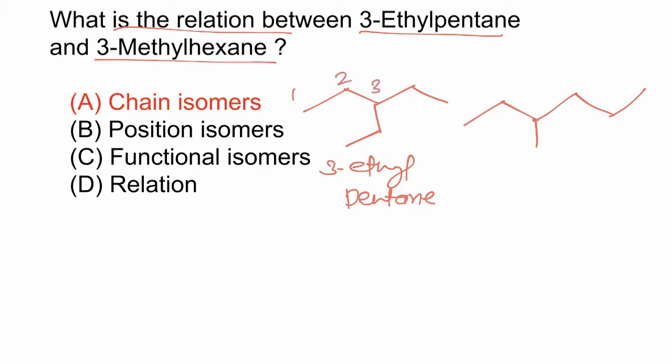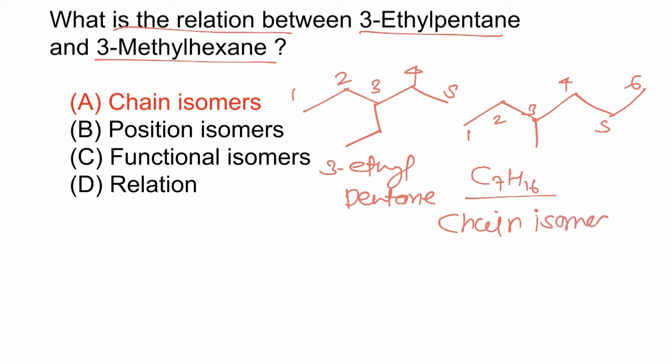This molecule has 1, 2, 3, 4, 5 carbons, while this molecule has 4, 5 and 6 carbons. Both molecules have the same molecular formula, C7H16, but they differ in the number of carbons in the main chain, hence they are chain isomers, and the correct answer is A.